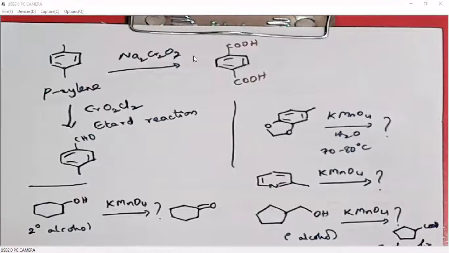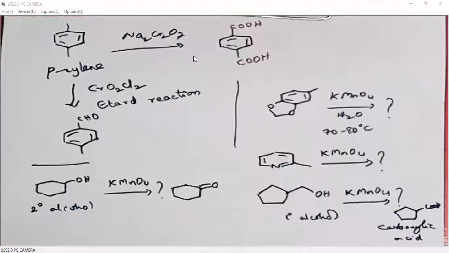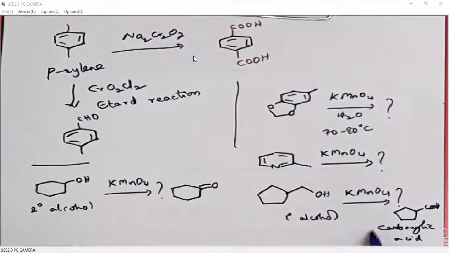So this is cyclopentane carboxylic acid. This is cyclopentane carboxylic acid. You write the complete name. I am just giving carboxylic acid. Its name is cyclopentane carboxylic acid. So secondary alcohols will be oxidized to ketones, whereas primary alcohols will be oxidized to carboxylic acids. Okay.